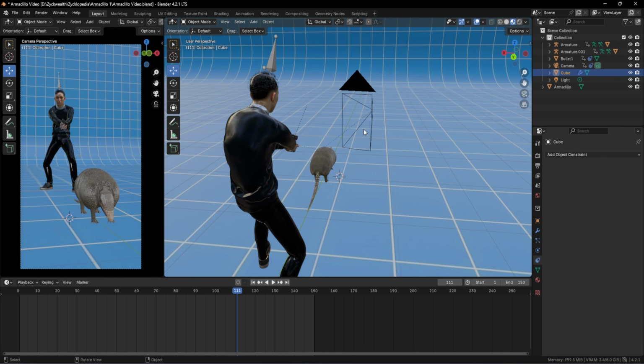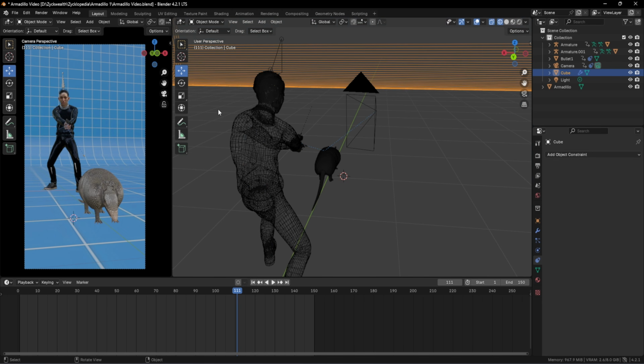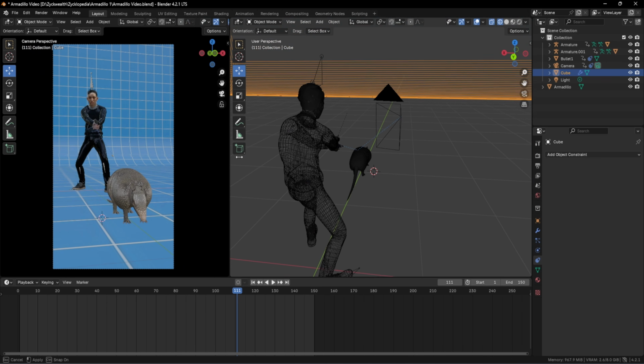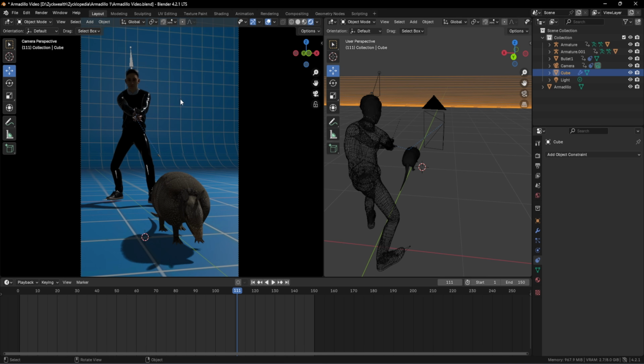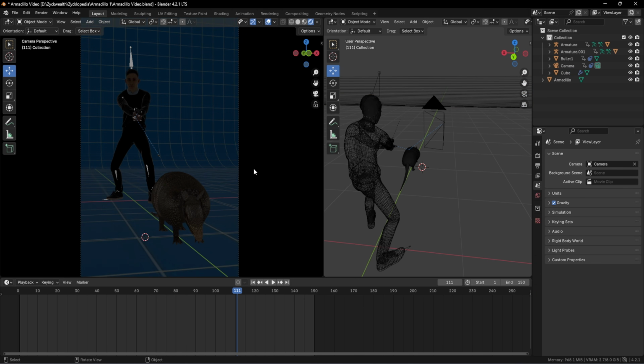And that's perfect. The only two steps remaining is to add our grass to the scene and also to add our lighting. So if you just hide this one and just move this towards here and click on this option, which is the rendered view, we can see that there are no lights happening on our scene. There is actually one light which we added in order to see our bullet material. We don't really need that. We are just going to delete that light. And after deleting that light, we can see that there are no other light sources in our scene. So we need to add our lights and make this scene a little bit better.